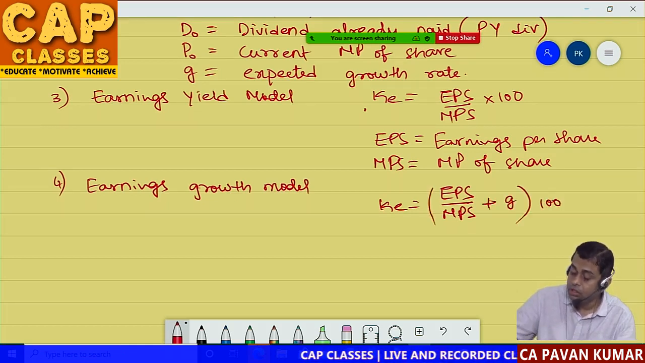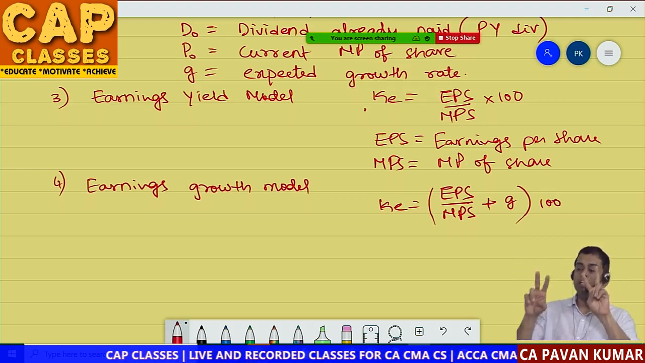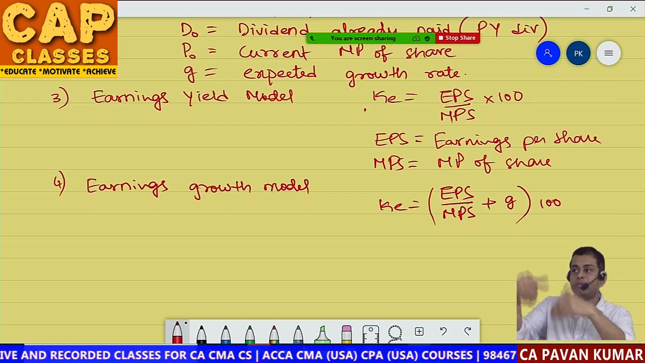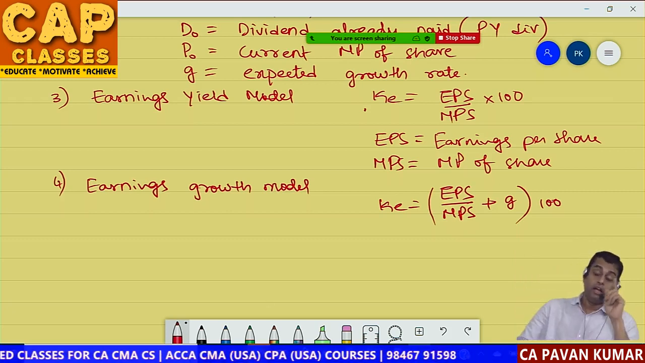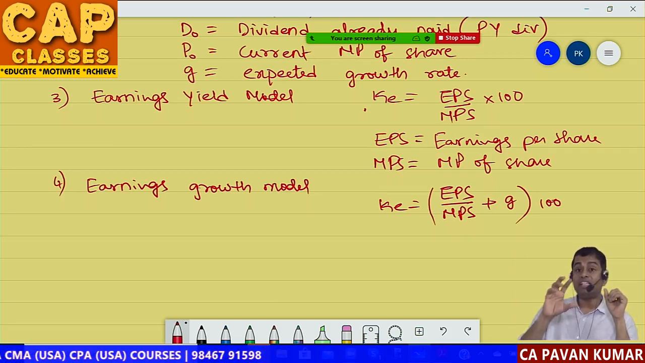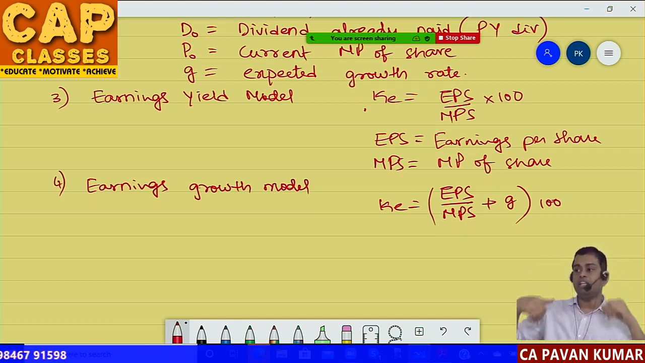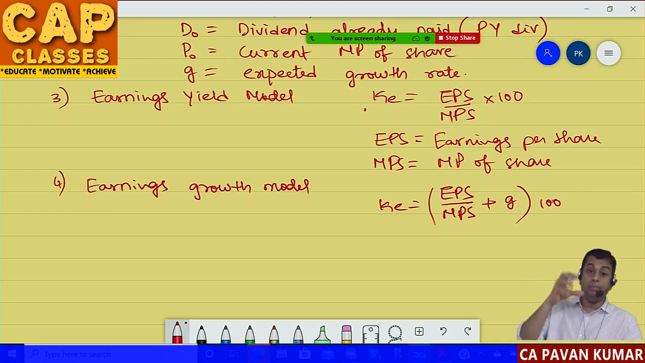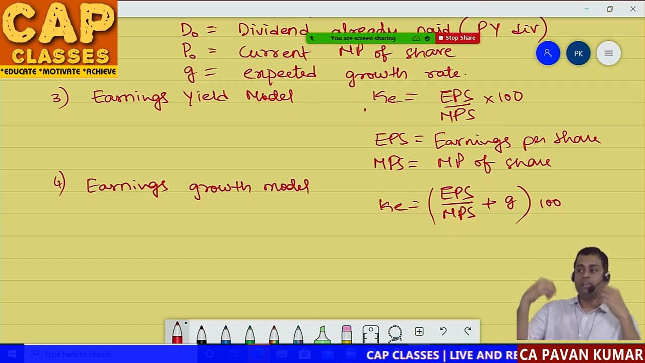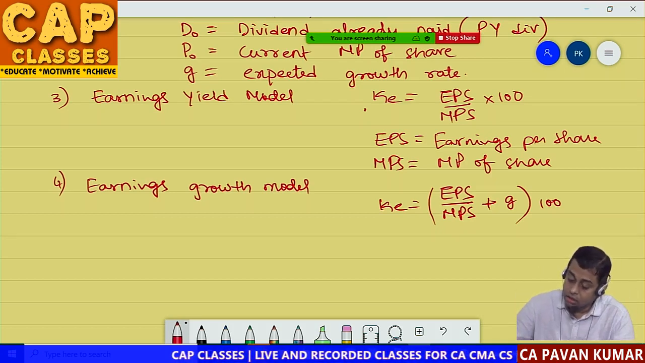Into 100. So if you observe, 1 and 3 are twins, 2 and 4 are twins. Formula 1 and formula 3 are the same. The first formula is based on DPS, DPS by market price into 100. The third formula is EPS by market price into 100. Do you remember in ratio analysis, you have read some formulae? Market based profitability ratios to investor: dividend yield ratio, DPS by MPS into 100, and earnings yield ratio, EPS by MPS into 100. You read these two formulae there itself. Now, if you are expecting some growth rate, you are adding a growth rate to the formula. That's all.